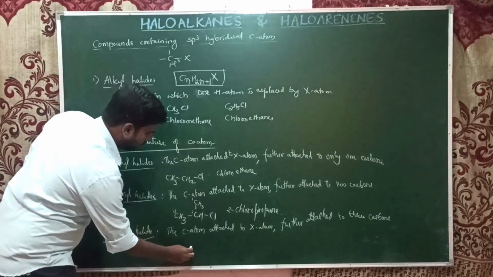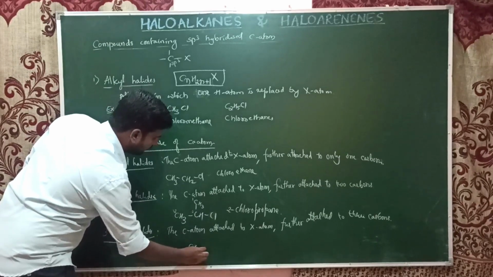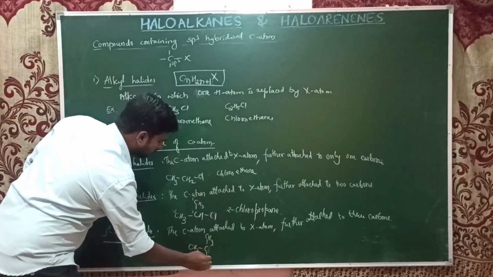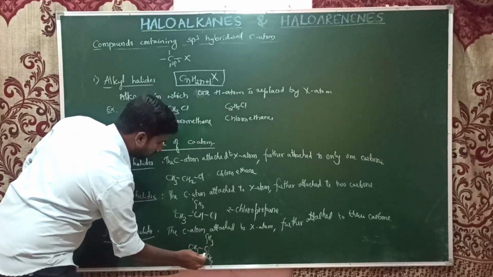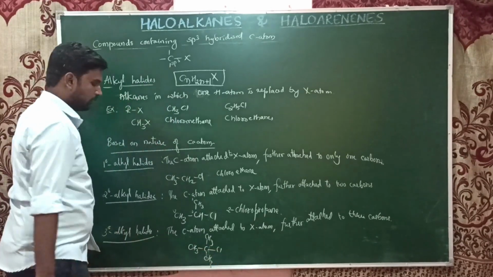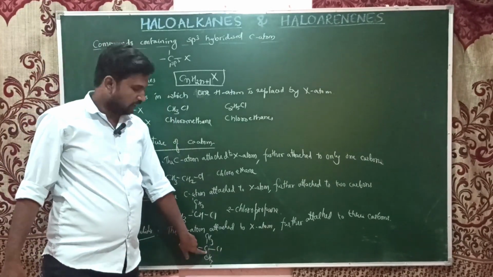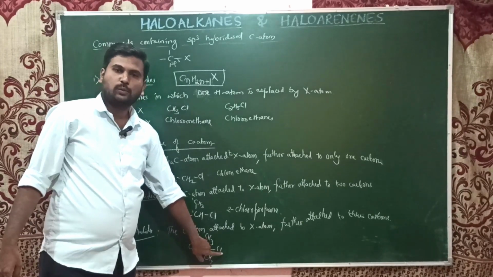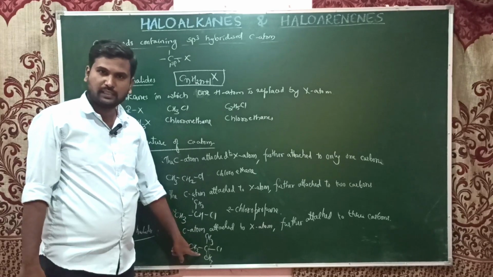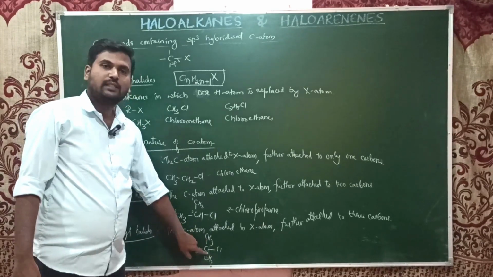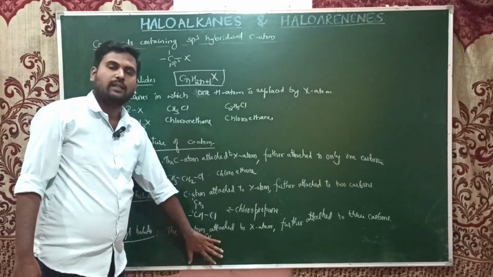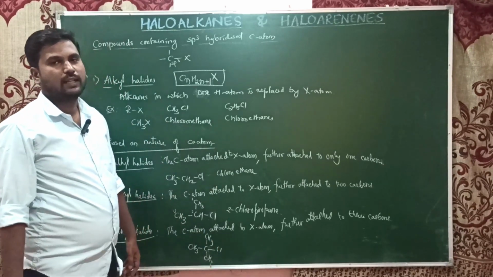So if I write an example, CH3, C, CH3, CH3, CH3. This is the carbon attached to the halogen atom, which has only single bonds, hence it is an sp3 hybridized carbon. It is further attached to three carbon atoms. It is a tertiary carbon, and the whole compound is a tertiary alkyl halide.